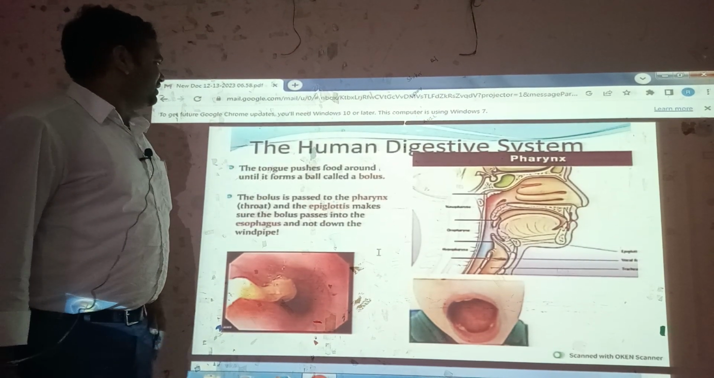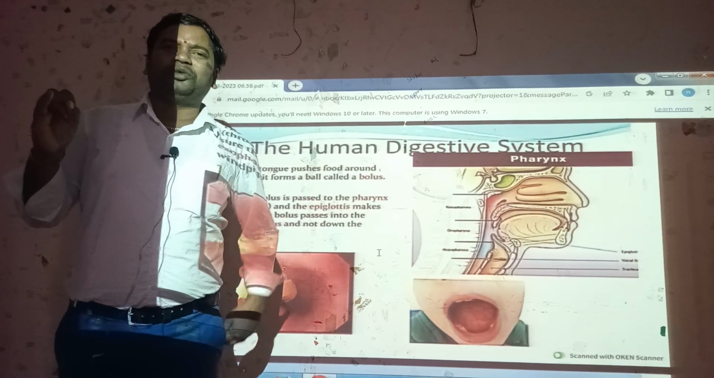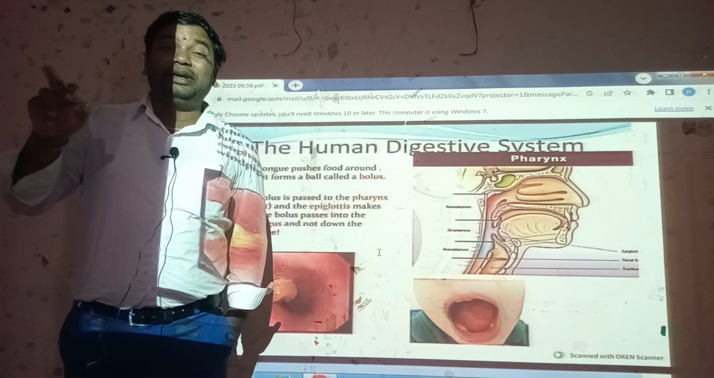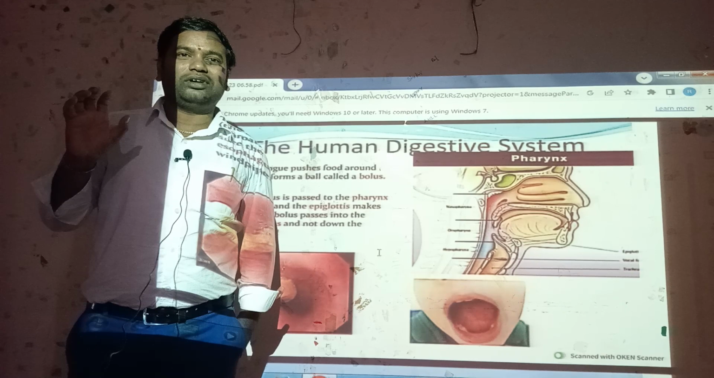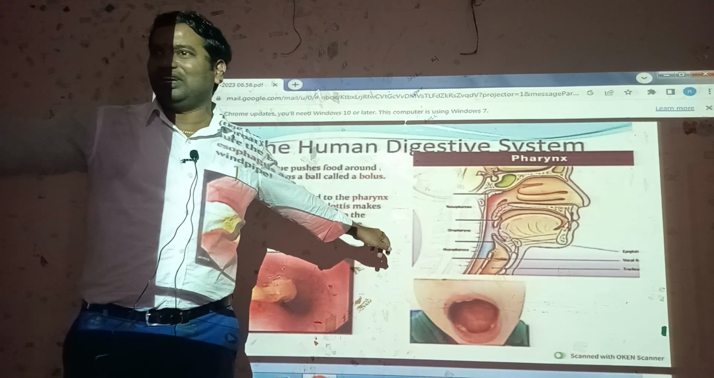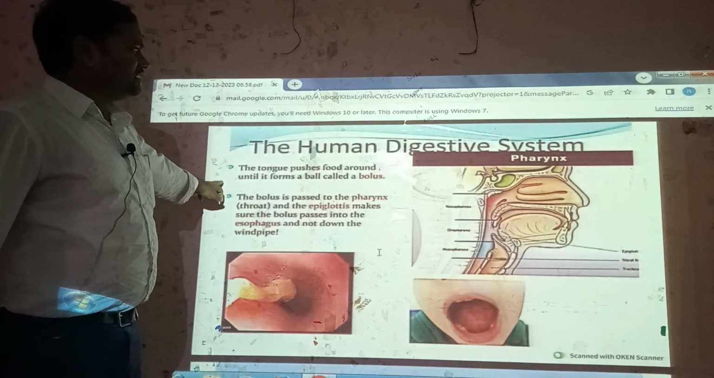the human digestive system. Next part is the pharynx. Actually, the mouth, buccal cavity, pharynx, esophagus. In the pharynx, both systems are present: number one is the respiratory system, next the digestive system. Both have a role, the respiratory system role and the digestive system role also. This is the main important human digestive part, the pharynx.